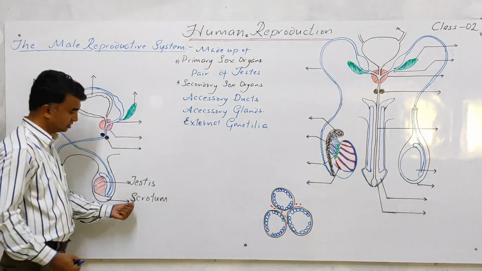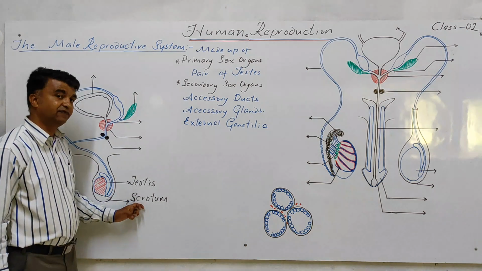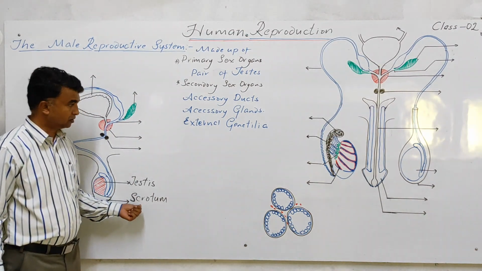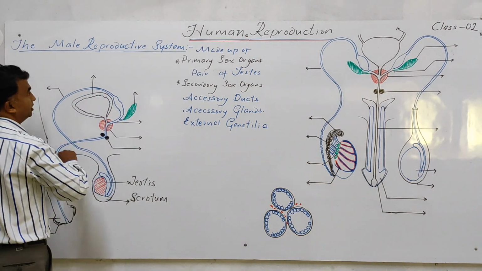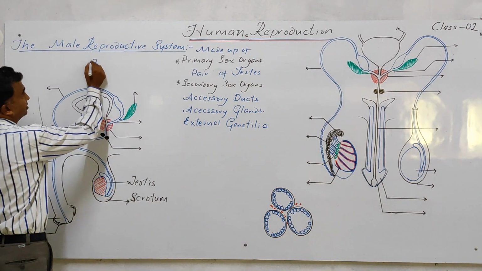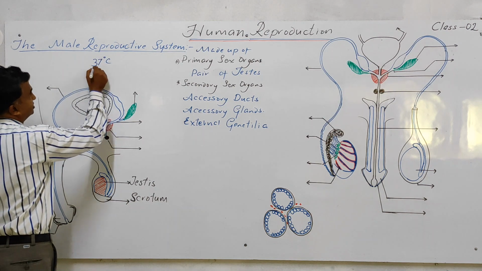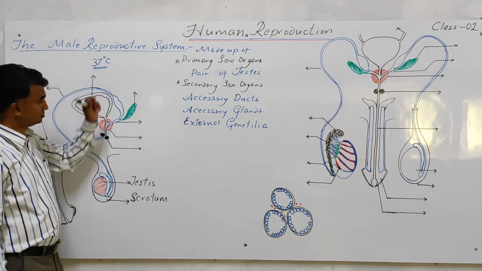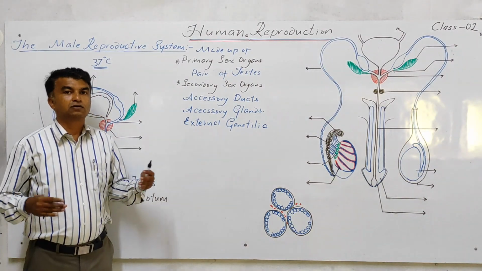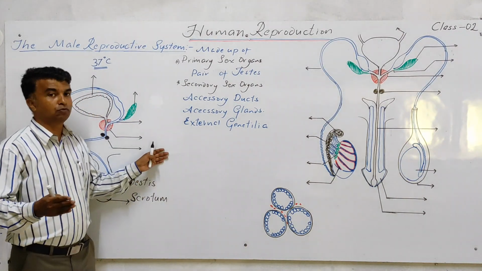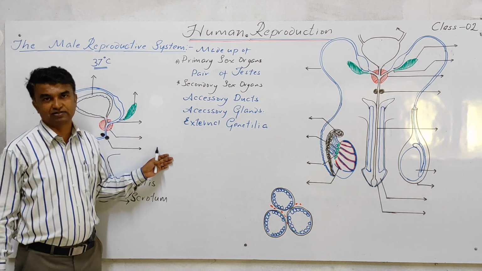This is a testis present in the scrotum. What is the significance of the scrotum? Body temperature inside the abdomen, or the internal body temperature, is 37 degrees Celsius. But for spermatogenesis, the required temperature is almost 35.5 degrees Celsius.